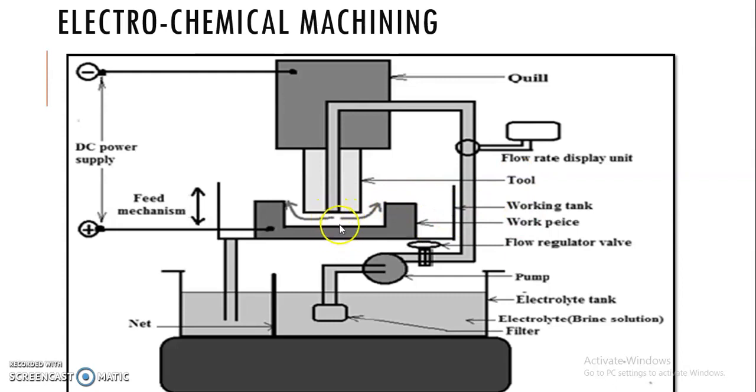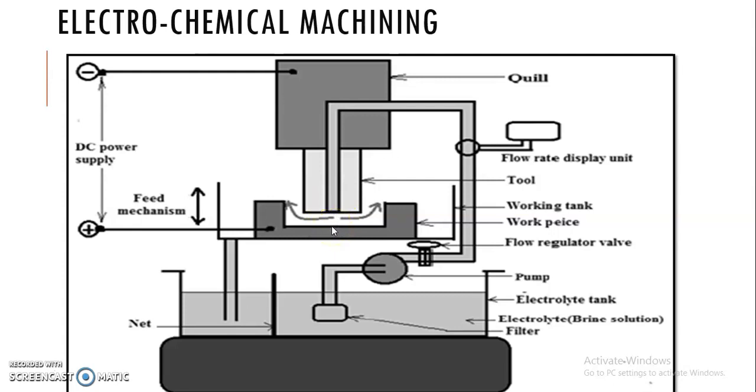or that will produce a loop of negative ions. Why? Because the attraction of negative ions is more than the attraction of positive ions. So these negative ions will generate a maximum attraction towards this workpiece. That's why the metal removal takes place, because of this electrolyte loop which is generated in between the tool and the workpiece, and metal removal takes place.